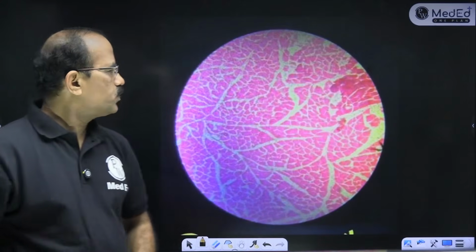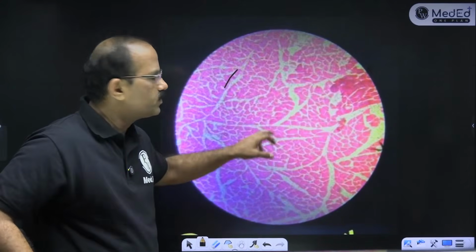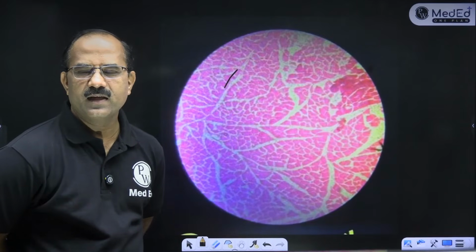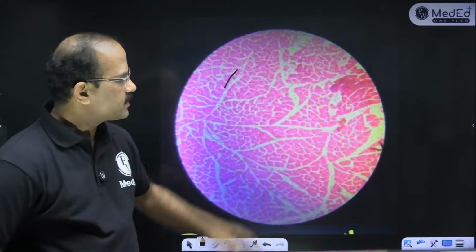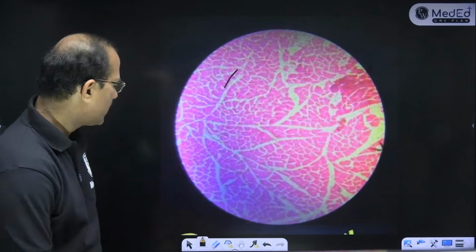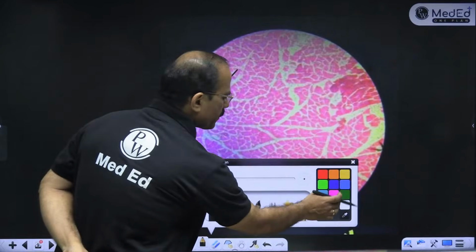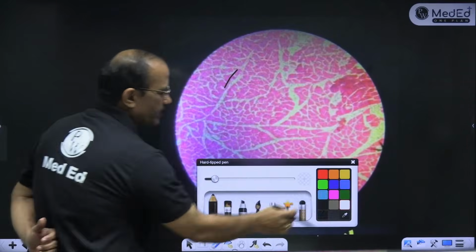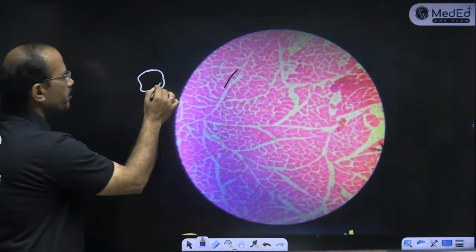So connective tissue है बीच में. This is all connective tissue. What is this slide? Any guesses? This is a section, transverse section. Okay, transverse section है. इसमें है ना, it is a section like this, and the nucleus is at the periphery.